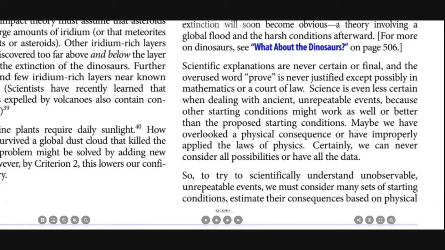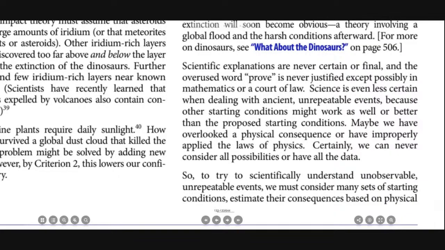Science is even less certain when dealing with ancient, unrepeatable events because other starting conditions might work as well or better than the proposed starting conditions. Maybe we have overlooked a physical consequence or have improperly applied the laws of physics. Certainly, we can never consider all possibilities or have all the data.